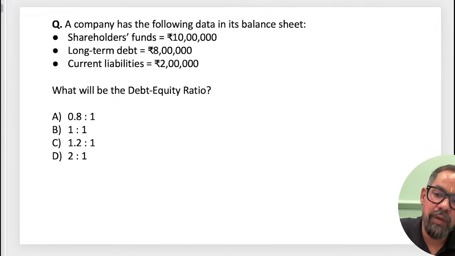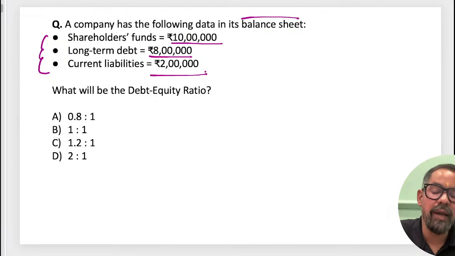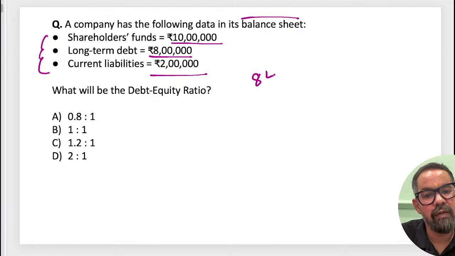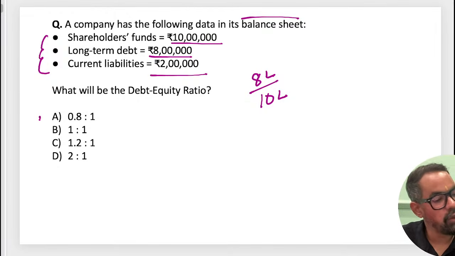So what they are asking in this case: a company has the following balance sheet. We have shareholders' funds 10 lakh, long term debt 8 lakh, and current liability 2 lakh. You have to calculate the debt to equity ratio. So debt to equity ratio means 8 lakh divided by 10 lakh, right? Debt is 8 lakh, long term debt basically, divided by equity 10 lakh. So 8 lakh divided by 10 lakh is equal to 0.80:1. A must be the right answer for this particular one.